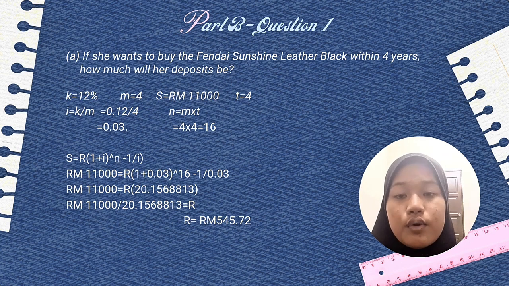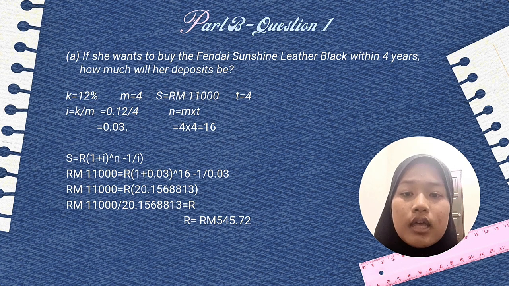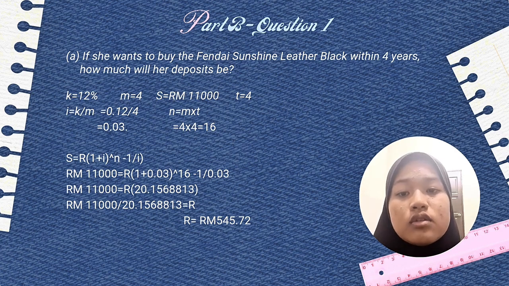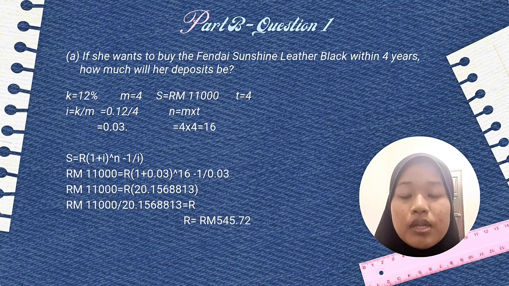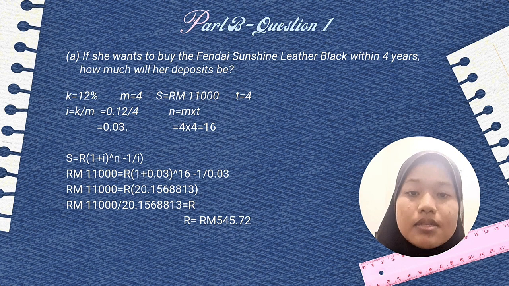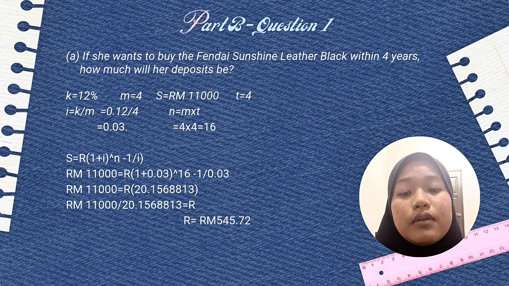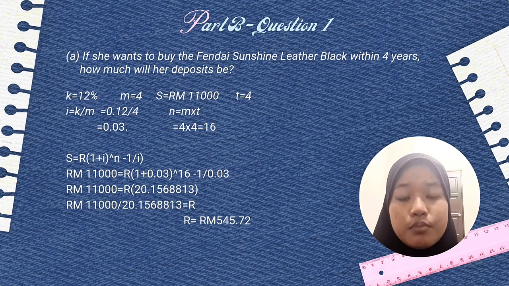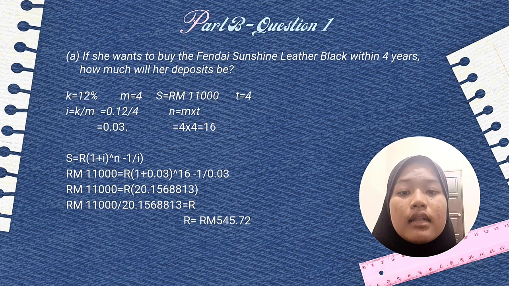So first of all, we search for I and we use formula I equals K over M. We substitute the amount, 0.12 over 4 equals 0.03 is I. And we search for N. We use formula N equals M multiplied by T and we substitute the amount, 4 multiplied by 4 equals 16 as the N. We want to search a deposit, so we use formula S equals R[(1 + I)^N - 1] over I.